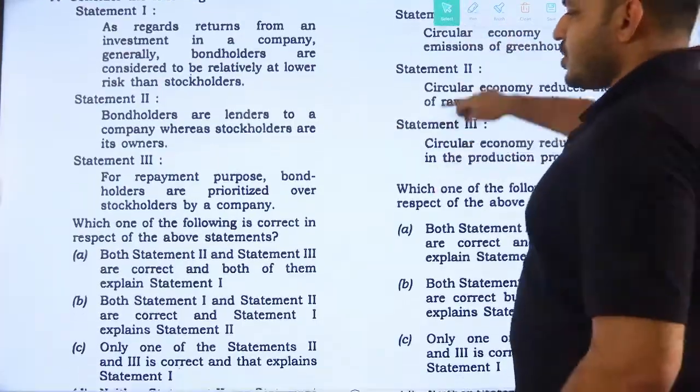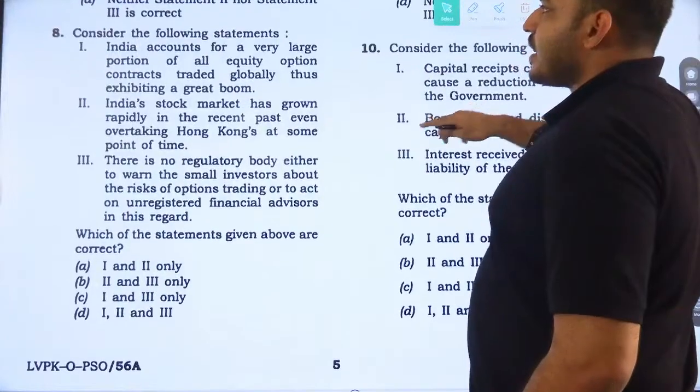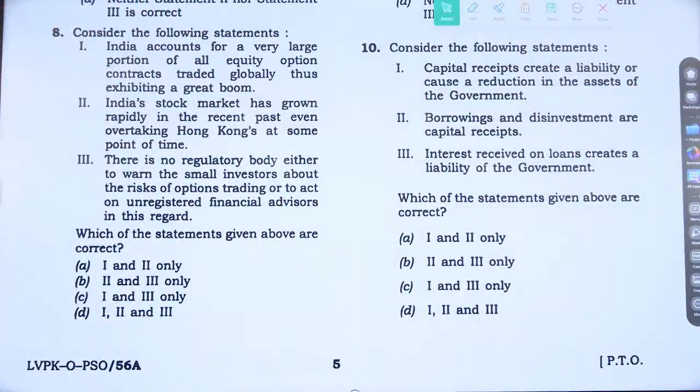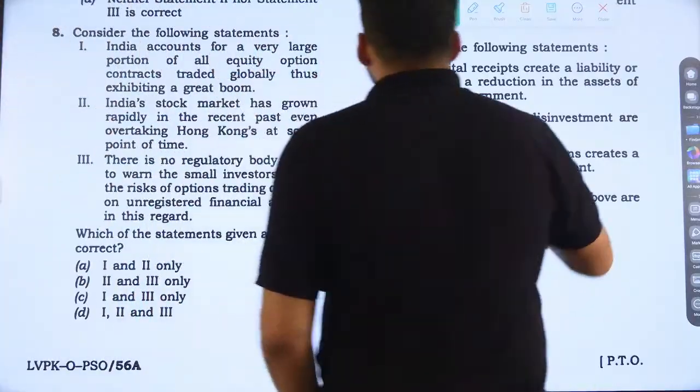Next question, the eighth one. Consider the following statement. India accounts for a very large portion of all the equity option contracts trading globally, thus exhibiting a great boom. Yes, actually, India accounts for a very large portion of all the equity options contracts.